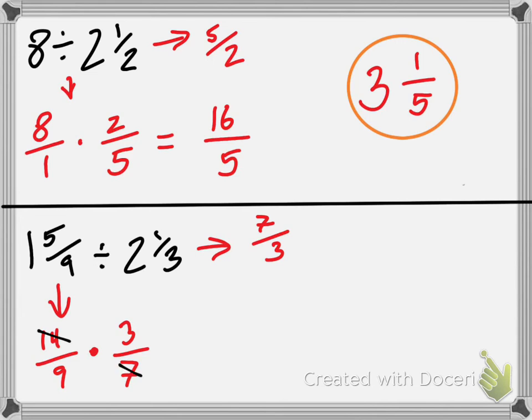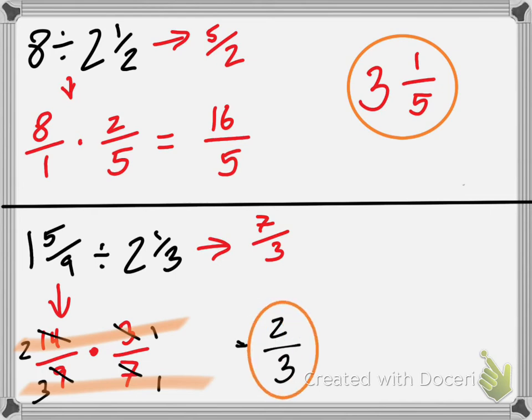Perfect, what does that become? 14 becomes 2. 7 becomes 1. Can I cross cancel anything else? 3 and 9. What does the 3 become? 1. And what does the 9 become? 3. Perfect. Then all I do is cross multiply. 2 times 1 is 2. 3 times 1 is 3. That's already a proper fraction, so I don't have to do anything.